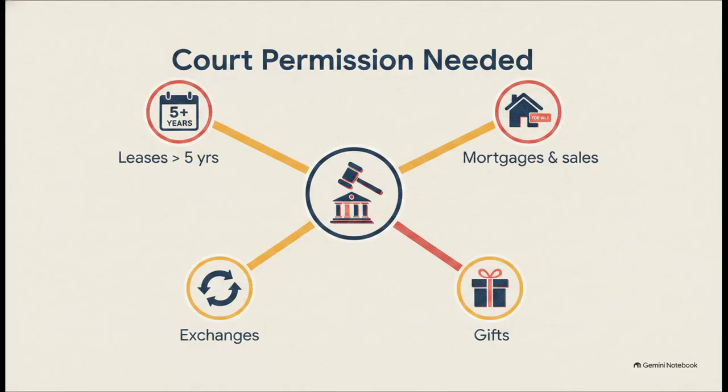So the crucial point here is that for major property transactions, the guardian's hands are totally tied unless they get prior permission from the court. You'll need to memorize this exact list for the test. Without court permission, a natural guardian cannot mortgage, charge, sell, gift, or exchange any part of the minor's immovable property. Oh, and they also can't lease the property for a term exceeding 5 years or for a term extending more than 1 year beyond the date the minor actually reaches majority.